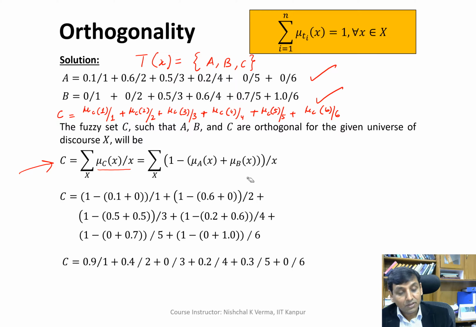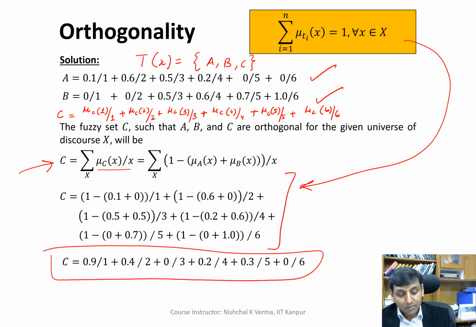When we use this condition, we find C is equal to 0.9 oblique 1 plus 0.4 oblique 2 plus 0 oblique 3 plus 0.2 oblique 4 plus 0.3 oblique 5 plus 0 oblique 6.